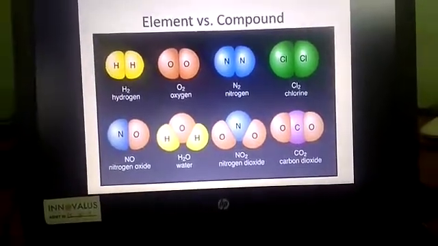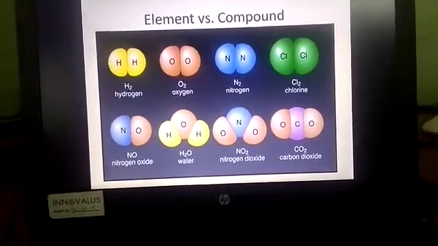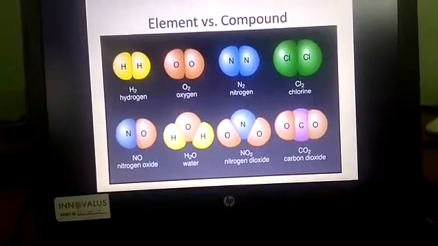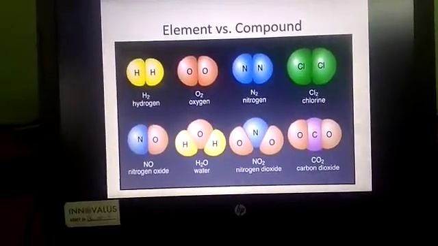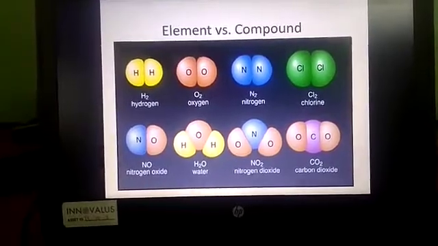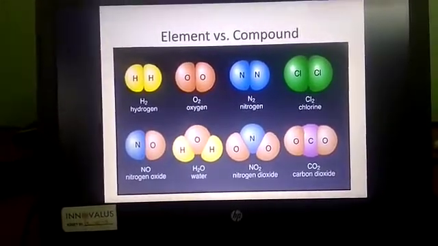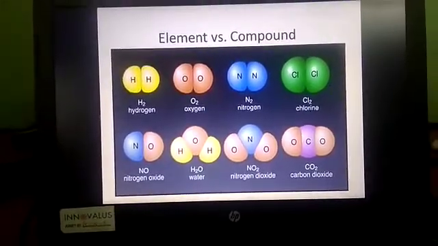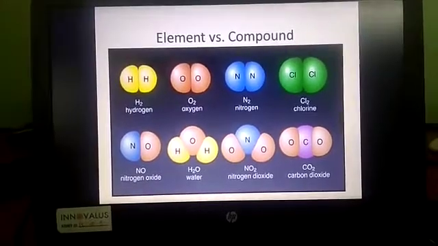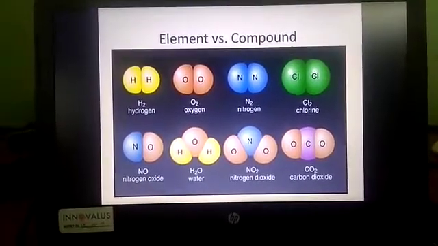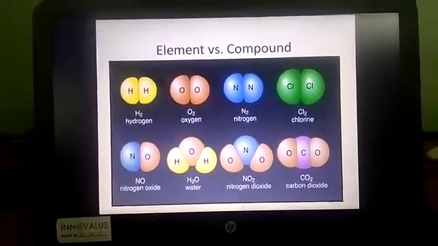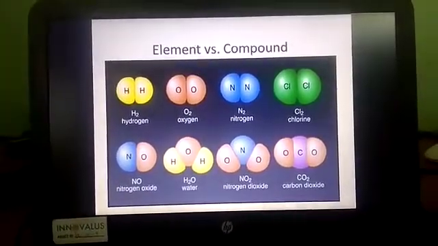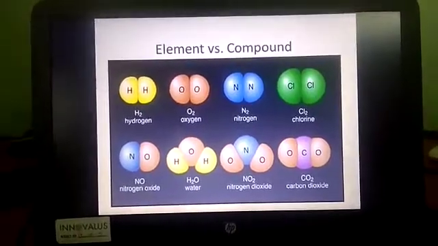See the compound, it is formed of two or more atoms. H2O, hydrogen plus oxygen, water. Nitrogen dioxide, nitrogen plus oxygen. Carbon dioxide, carbon plus oxygen.